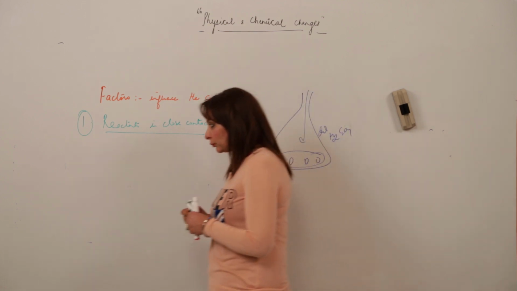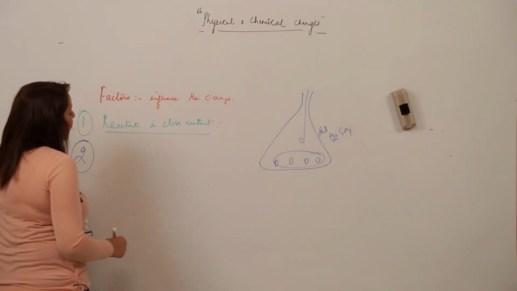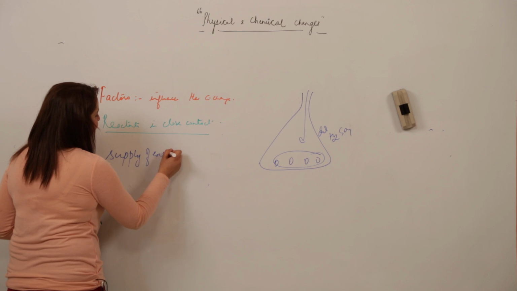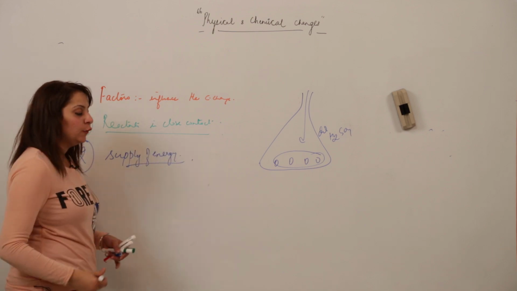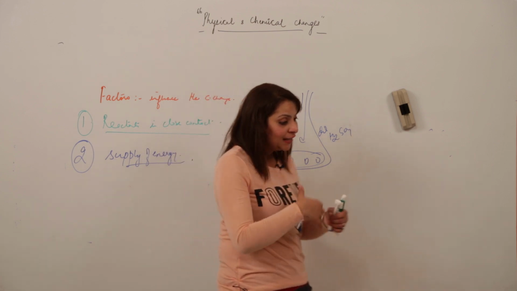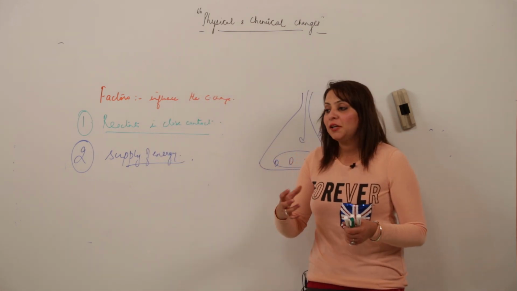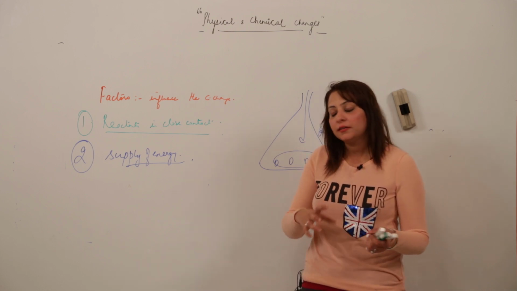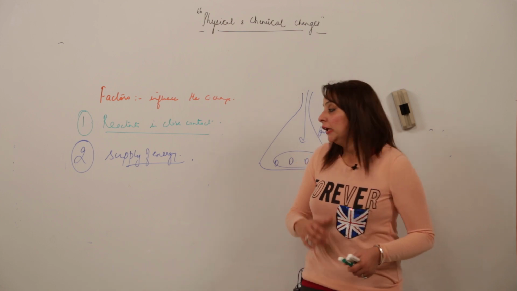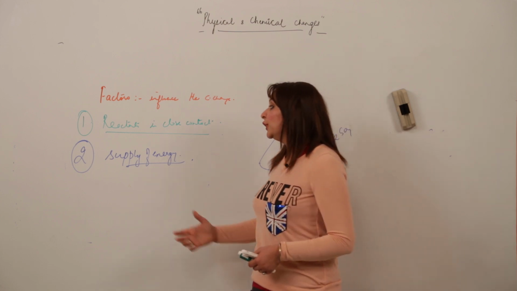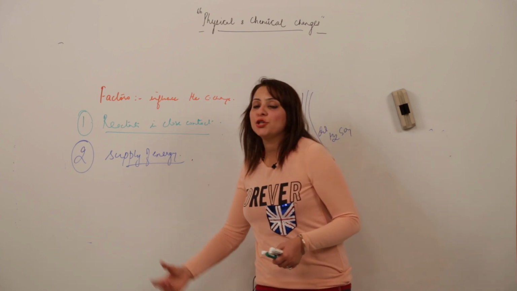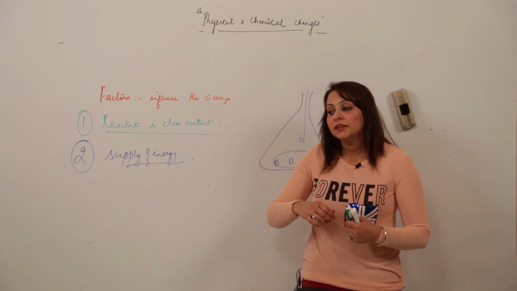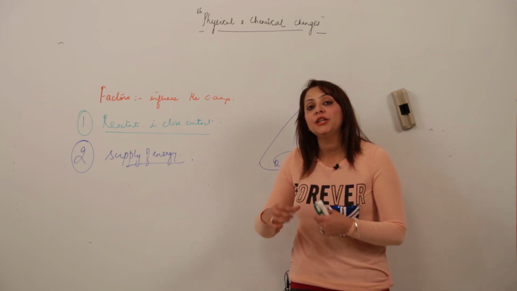Right. The second factor that influences the chemical change is that there should be a supply of energy. Now why is this supply of energy required? This energy can be in any form. It can be in the form of electric current, sound, or simply heat; in any form we need to supply energy. The question must be striking your mind: what is the use of this energy? This energy will make the reactants break their old bonds and help them in forming the new bonds.